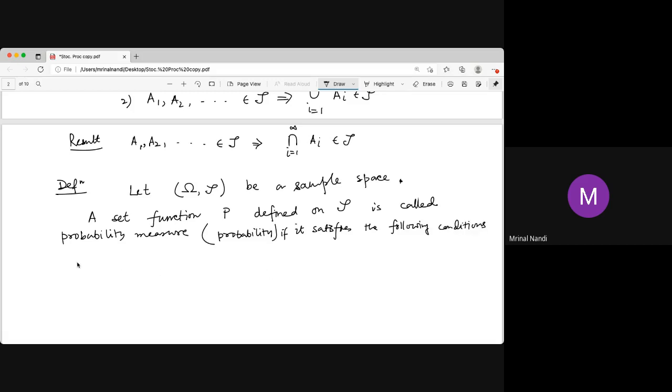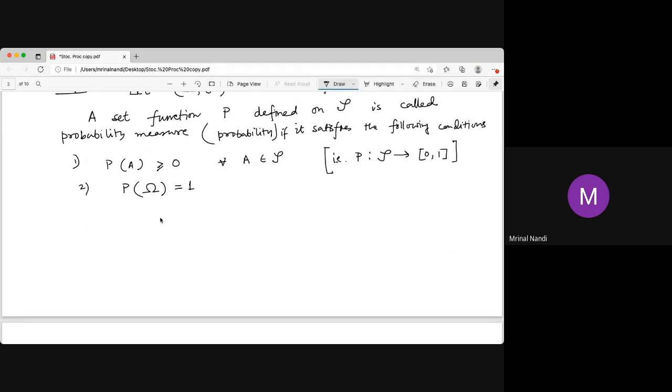What are the conditions? Condition number 1: the probability of A must be greater than or equal to 0 for all A. So probability is like a function; actually it is a function from the sample space to [0, 1]. Condition 2: the probability of the whole set omega is 1. That is important. Otherwise, it can be any measure. For a general measure, the second condition is not true. And the third one is always true, also for a general measure.